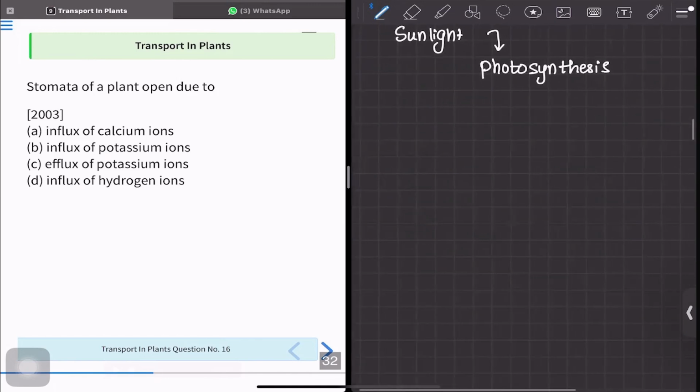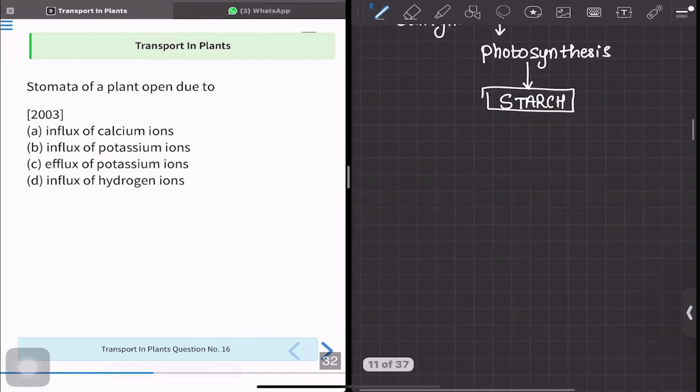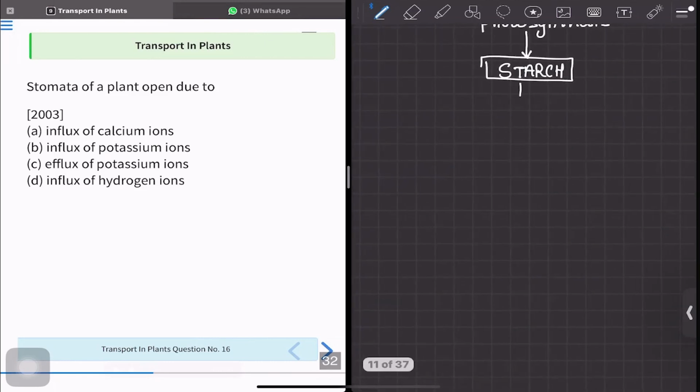All right. So if there is photosynthesis, there is going to be production of various organic solutes, food is going to be produced. So we can just say there is starch produced, correct? Starch is produced. Now what happens is this starch is converted into malic acid. What is it? Malic acid. You have to remember this malic acid. I am highlighting it for you, but you have to remember malic acid.